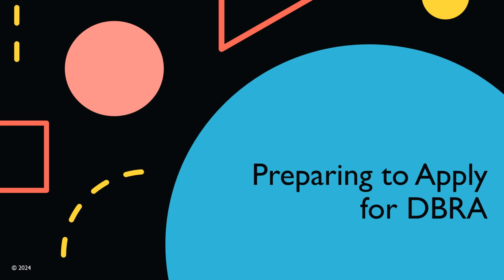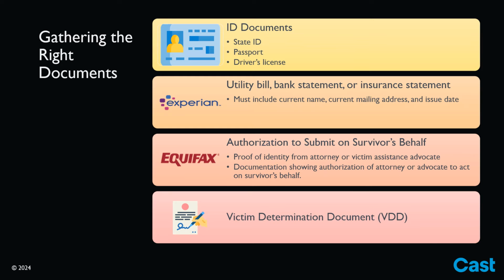In this section, we will discuss what you need to gather to start the DBRA process. Each credit bureau has specific requirements to start the DBRA process detailed in the Debt Bondage Repair Act guide. First, each bureau needs proof of identity, usually a government-issued ID like a state ID, passport, or driver's license.